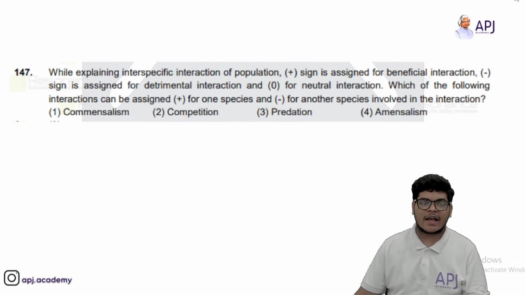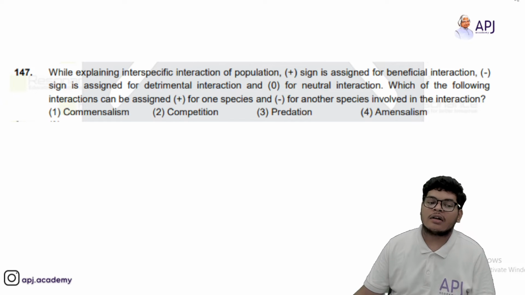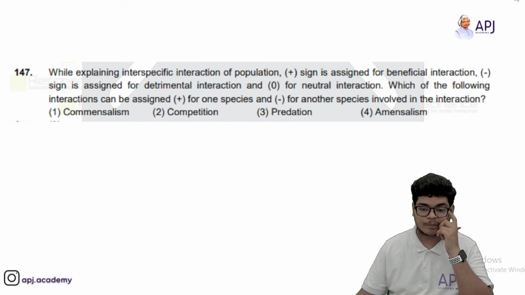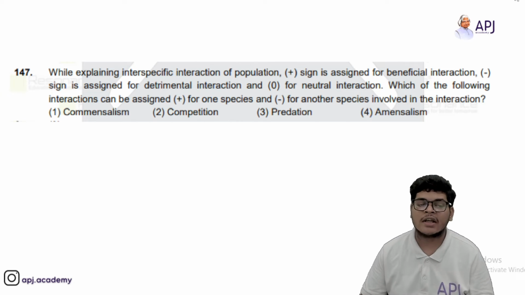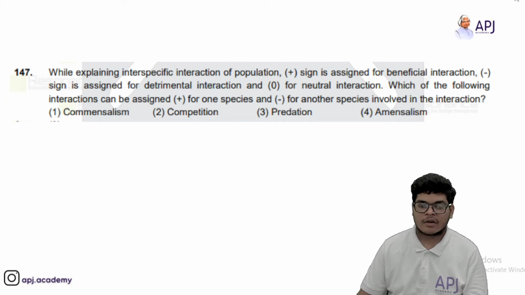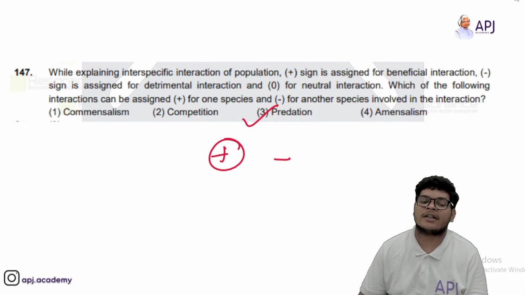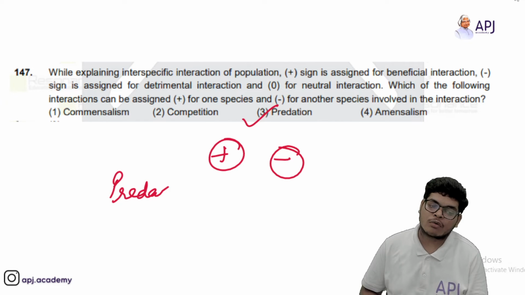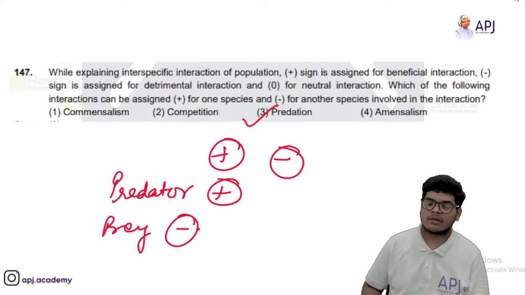Okay. Then we have, while explaining interspecific interaction, plus is used for beneficial interaction, minus is used for negative interaction, and 0 is for neutral interaction, right? So you have to find which of the following interactions can be assigned when plus is for one species and minus is for the other species. So we will go with predation. In predation one is being benefited and the other is being harmed. So predation will be right, because the predator will be in benefit, and the prey will be in harm.